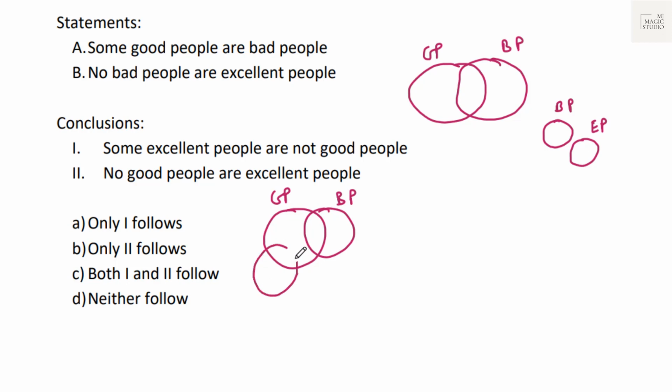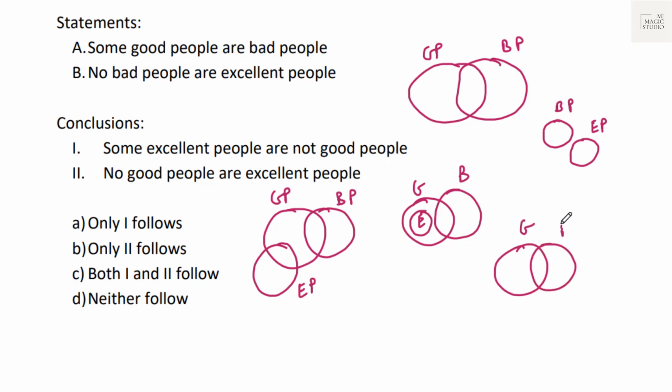EP is here, or E can be within G, or E can be outside G also. Some good people are bad people. We can see this in all the three Venn diagrams. And no bad people are excellent people. We can see this in all the three Venn diagrams. So here I am constructing three possible Venn diagrams from the given statements.